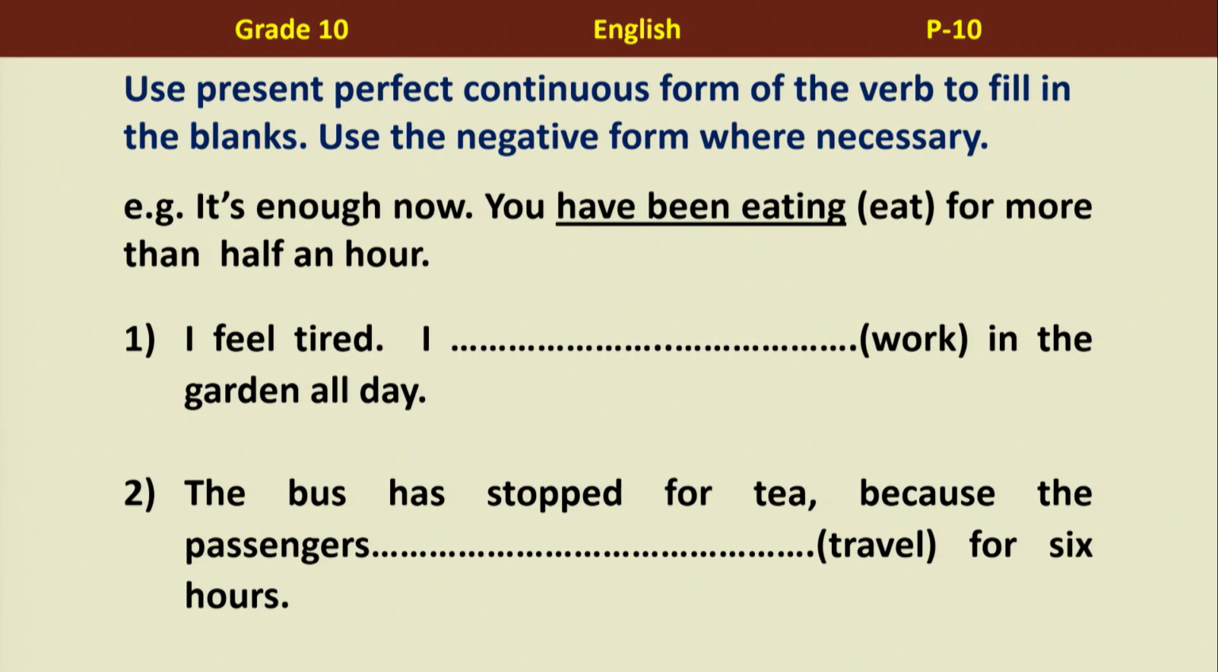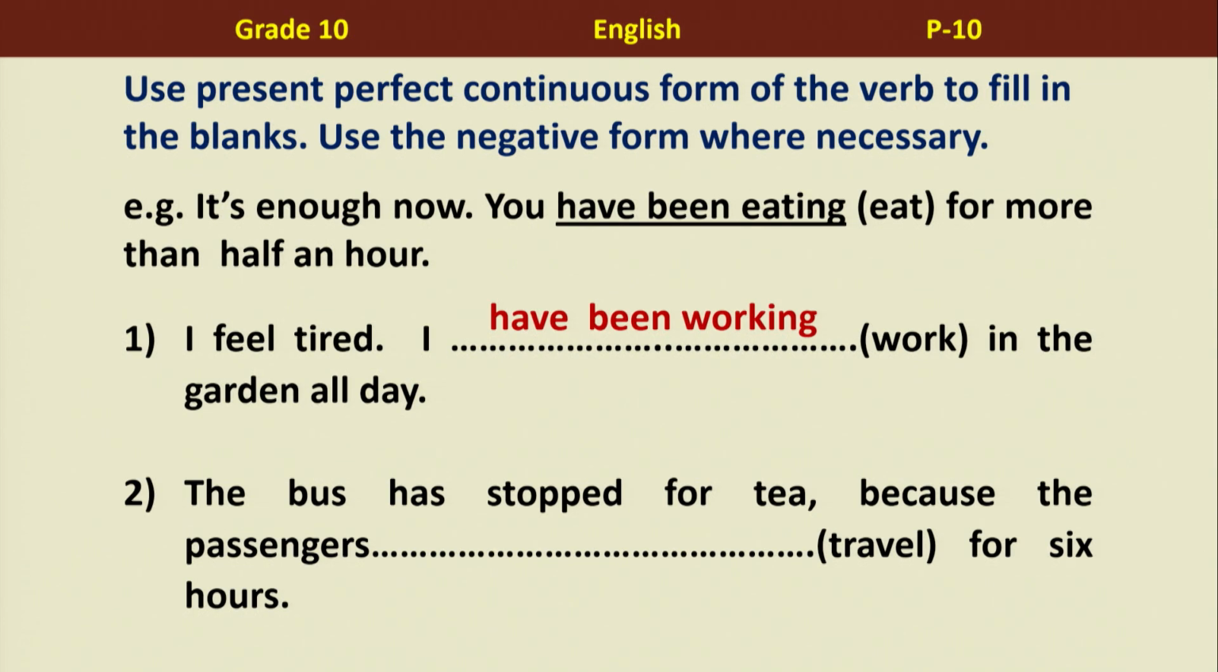So, Ms. Suchitra, why don't you take this? All right. The first sentence is, I feel tired. I blank in the garden all day. The verb is work. So you can say, I have been working. Positive sentence there. Positive form of the tense. In the garden all day.